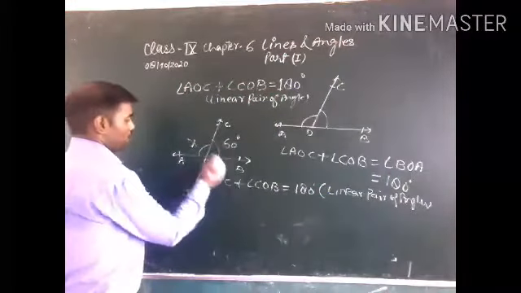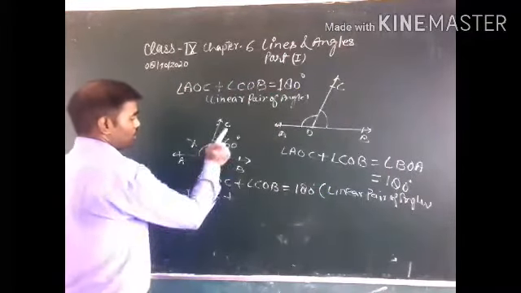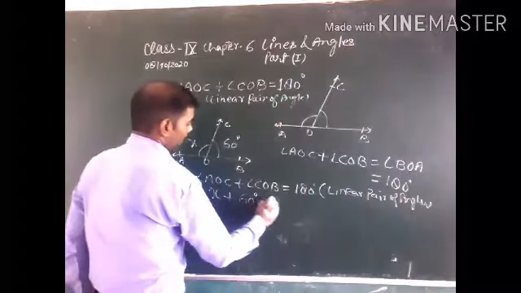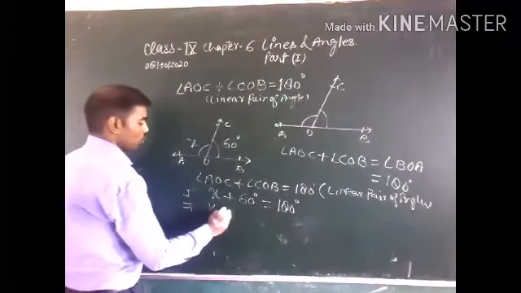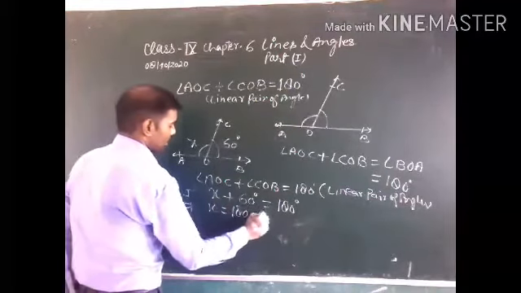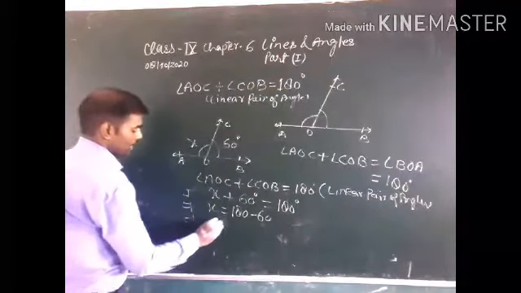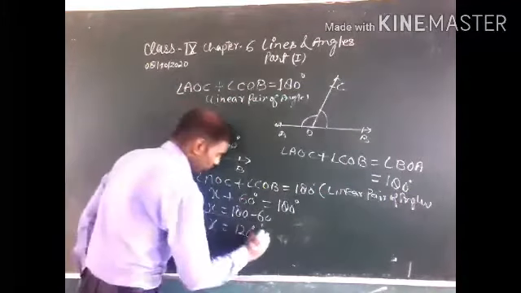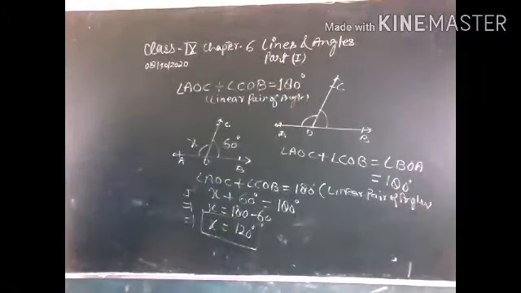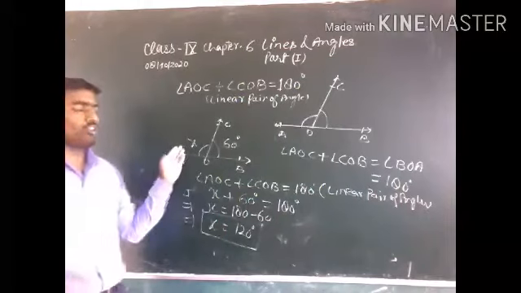So the value of AOC is x and the value of COB is 60 degrees, so x plus 60 is equal to 180 degrees. It means x is equal to 180 minus 60, that is x is equal to 120 degrees. So by this method you can find the value of any unknown angle.